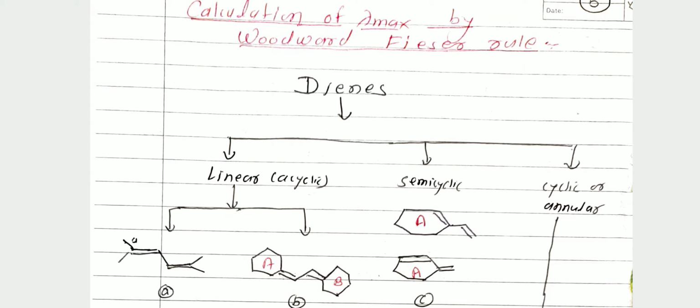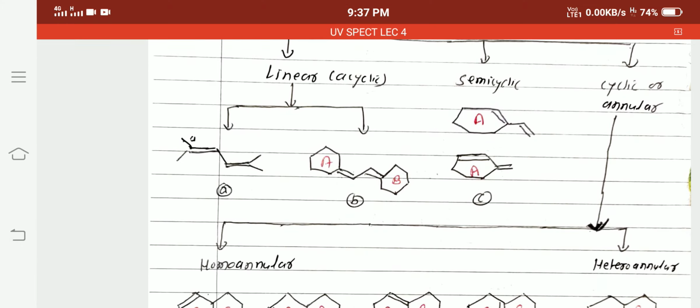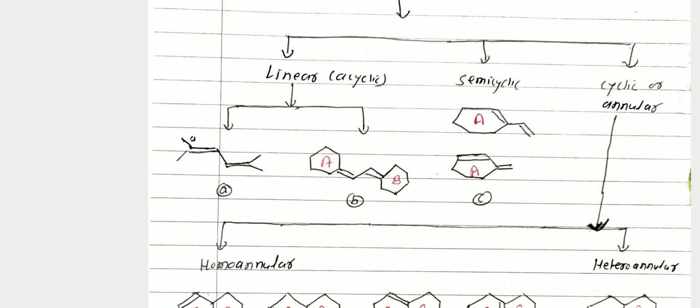Linear acyclic diene, for example, structure A. Here di means 2, ene means double bonds. Therefore, our requirement is only 2 double bonds in conjugation. Linear and acyclic, you see the structure A. Here there are 2 double bonds separated by 1 single bond, meaning they are conjugated double bonds. And these conjugated double bonds are acyclic. Therefore, this structure is an example of an acyclic diene.